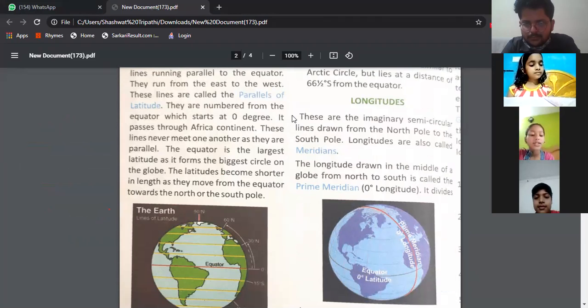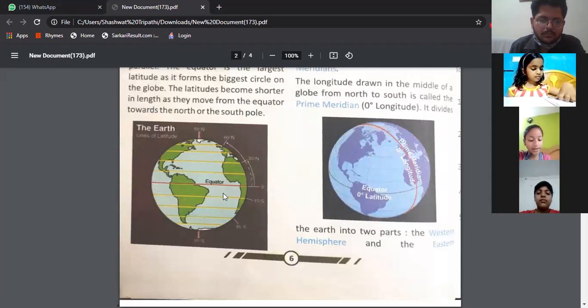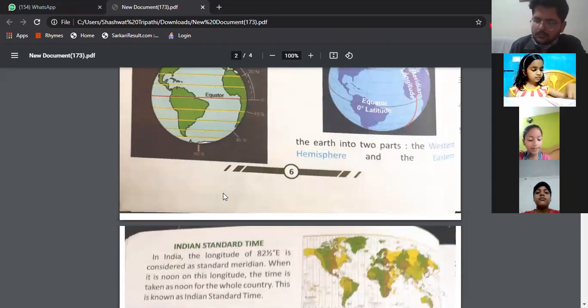Longitudes. These are the imaginary semicircle lines from the North Pole to the South Pole. Longitudes are also called meridians. The longitude drawn in the middle of the globe from north to south is called the prime meridian, zero longitude. It divides the earth into two parts, the western hemisphere and the eastern hemisphere.